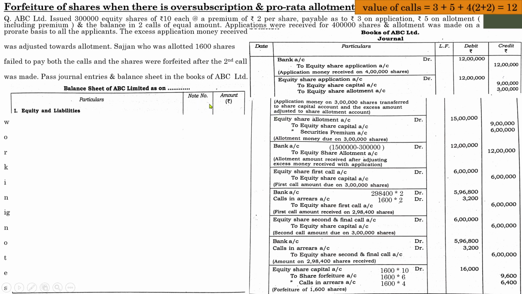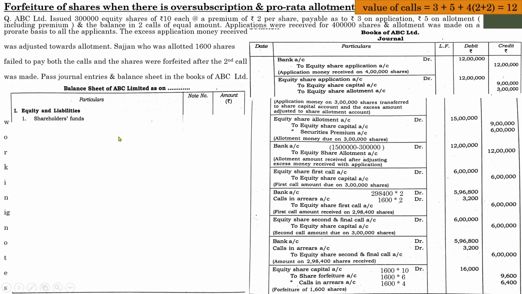And usually the note number mentions the number of the working note, whether the second working note belongs to that particular item or a third working note belongs to that particular item, in order to identify which working note belongs to that particular item in the balance sheet. For those purposes, the note number column will be used. And we will begin with equity and liabilities. Remember the pattern or format of a company's balance sheet. We will begin with equity and liabilities.